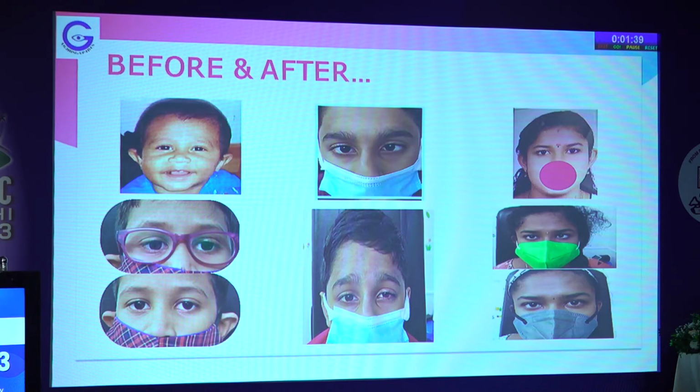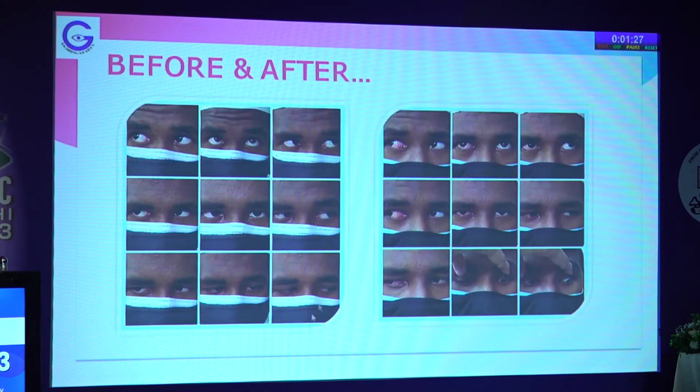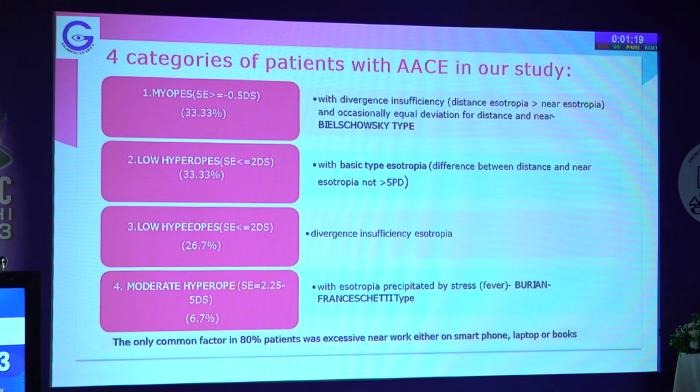You can see in the first picture, most of them are straight. In the second picture, they started having the ESO deviation when they came to me. And in the last picture, they regained their alignment and binocularity. So this is another patient, an IT professional who developed ESO deviation during the pandemic, had diplopia, underwent surgery and had good improvement. So we found 4 categories of patients with this acute ESO deviation in our study.